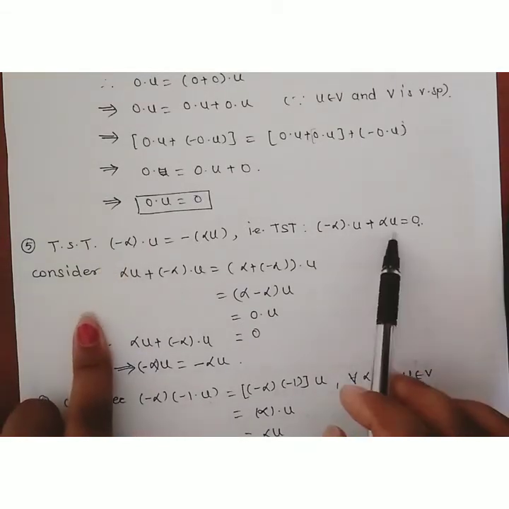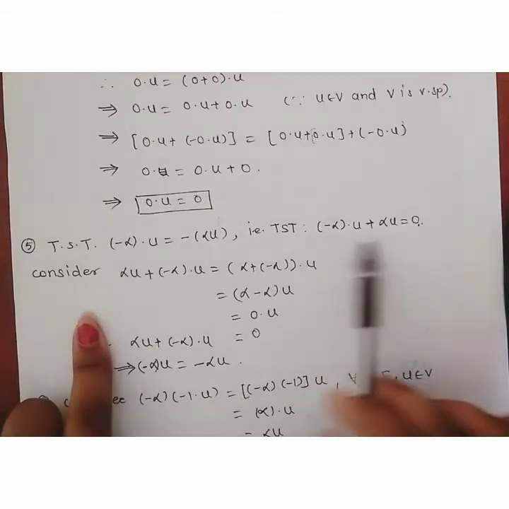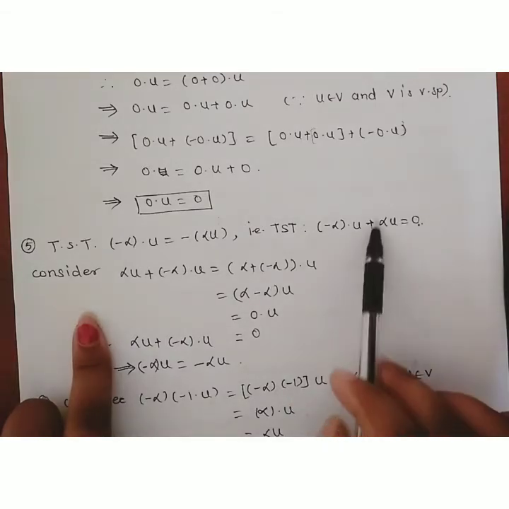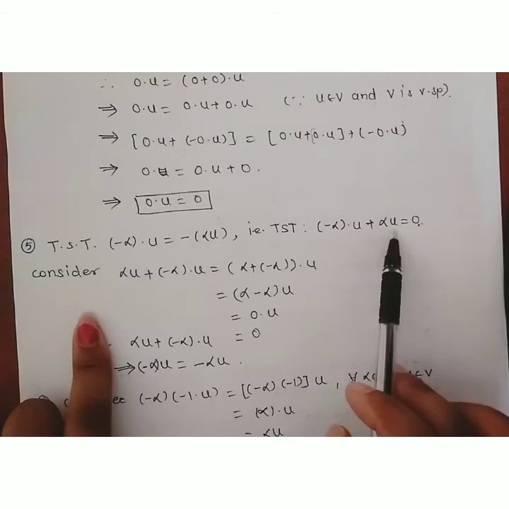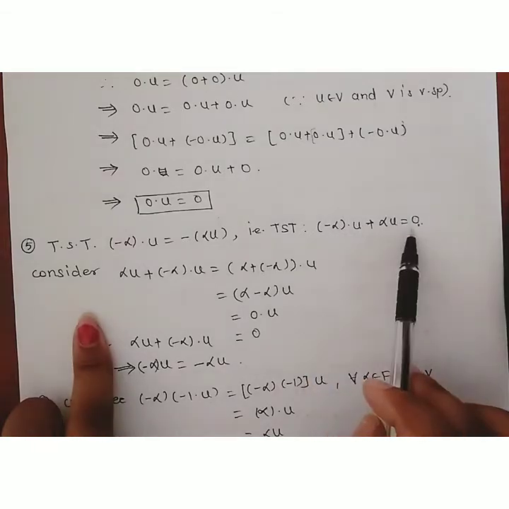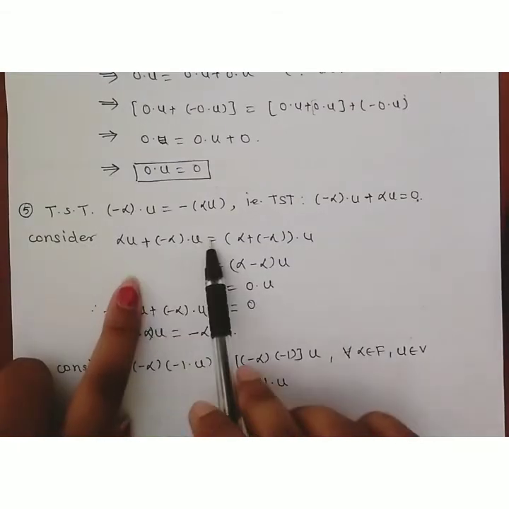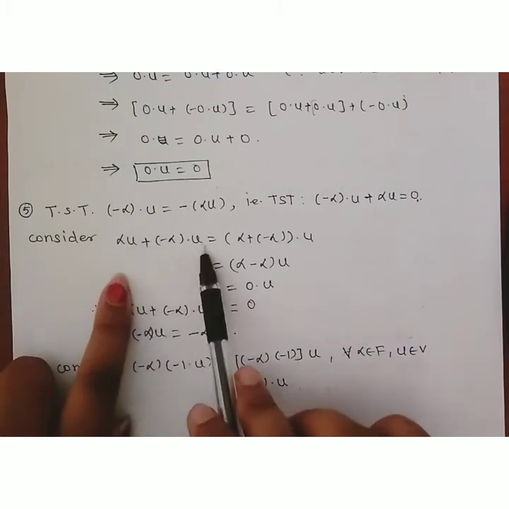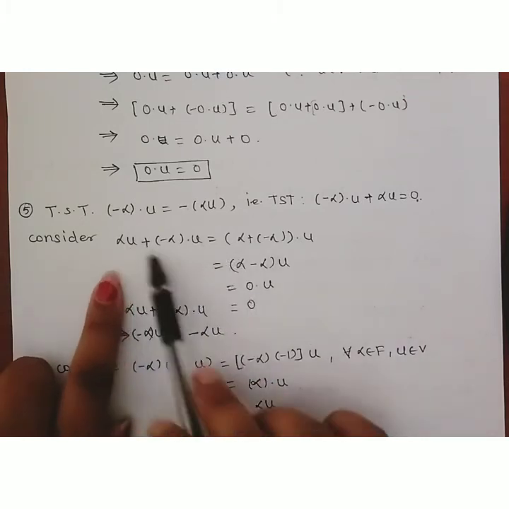So consider the LHS: alpha into u plus minus alpha into u.